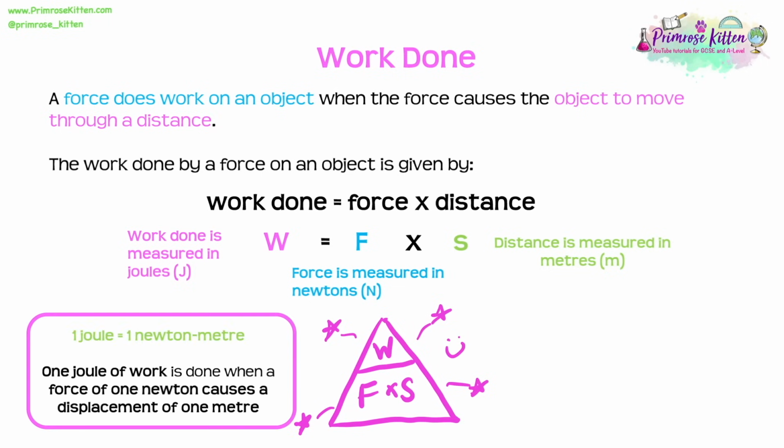Now, we need to know that 1 joule is equal to 1 Newton metre. And this is because 1 joule of work is done when a force of 1 Newton causes a displacement of 1 metre. It's also really important that we know that work done against friction will result in a temperature increase. And this is why if you rub your hands together, they start to get warm, because you've done work against friction.